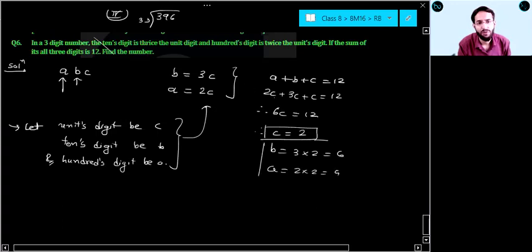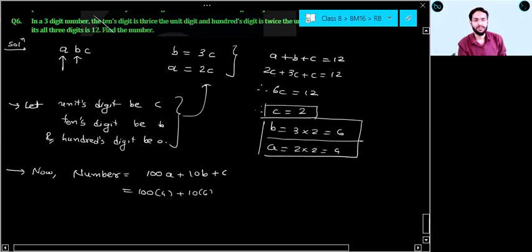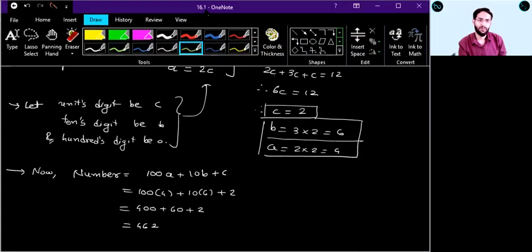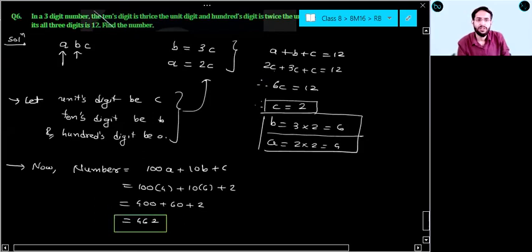So now A equal to 4, B equal to 6 and C equal to 2: 4, 6, 2. So here your final answer you have to write like this. Now the number is not ABC, right? What is the general form of a number, students? 100A plus 10B plus C. Always write like this. So it is 100 into 4 plus 10 into 6 plus 2, which is equal to 400 plus 60 plus 2, which is 462. Okay, always write like this. Understood this, everyone?